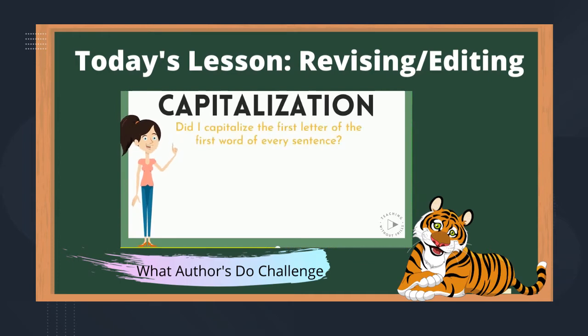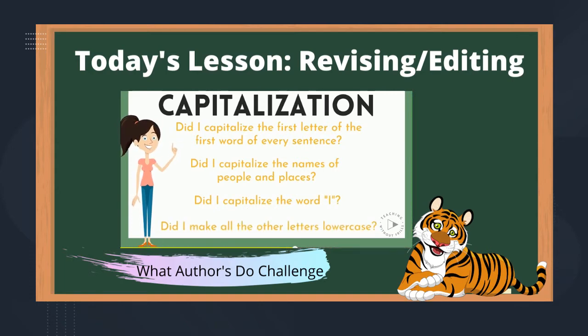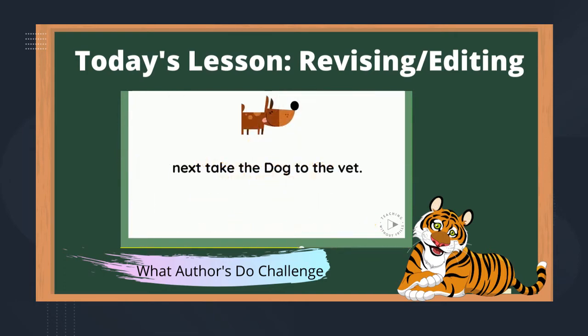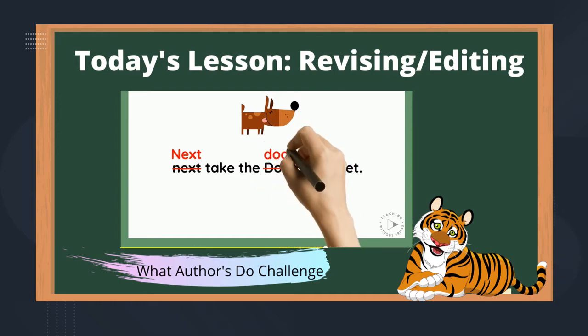Now we're going to edit capitalization. We're going to think, did I capitalize the first letter of the first word of every sentence? Did I capitalize the names of people and places? Did I capitalize the word I? And did I make all the other letters lowercase? All right, let's try. Next, take the dog to the vet. What should be capitalized? Oh yeah, the N in next, because it's the first word in my sentence. What should be lowercase? Oh, the D in dog. Perfect.